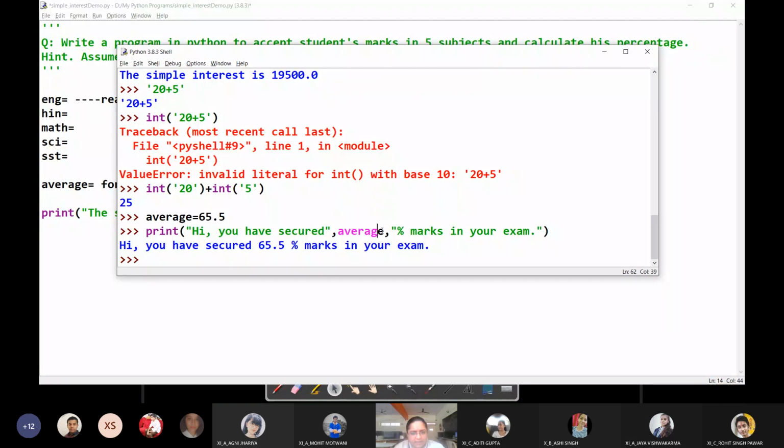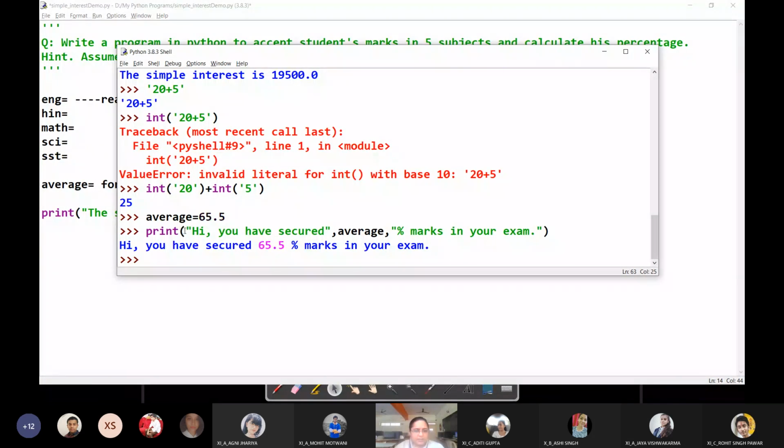But here we are using the identifier average. Average can contain any value, right? So this is a variable. So when you have written this average over here, it gets replaced by the actual value contained within average. So whatever is the value of average, that will be printed over here.